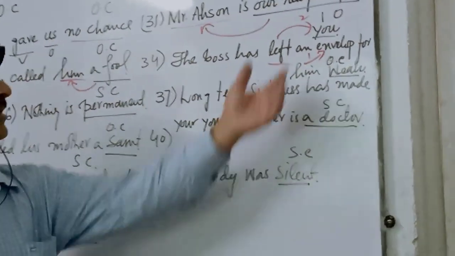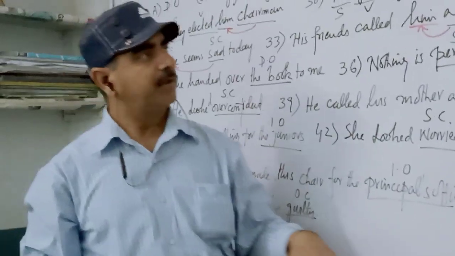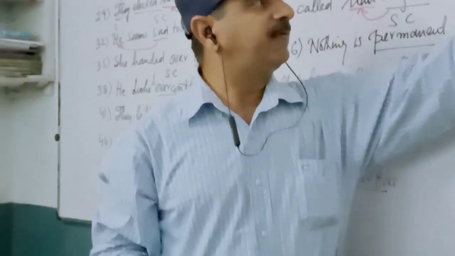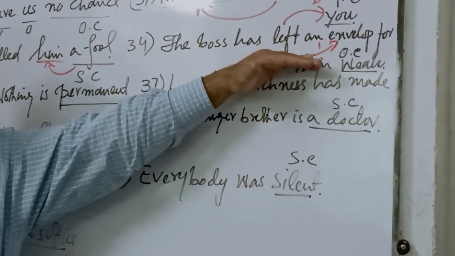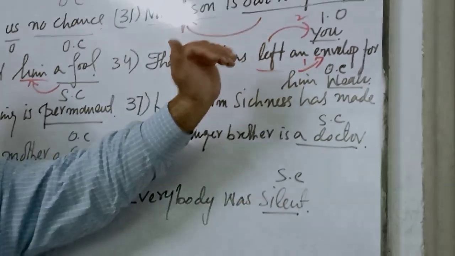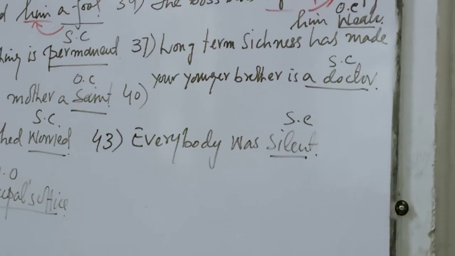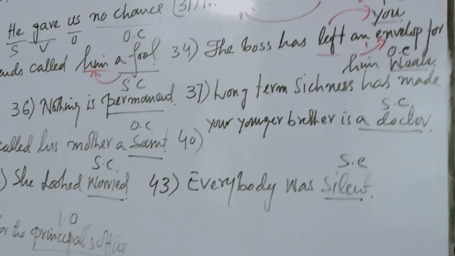That's the reason it's an indirect object. Clear? The word that receives first the action of the verb is called direct object, and the word that receives later the action of the verb is called indirect object.